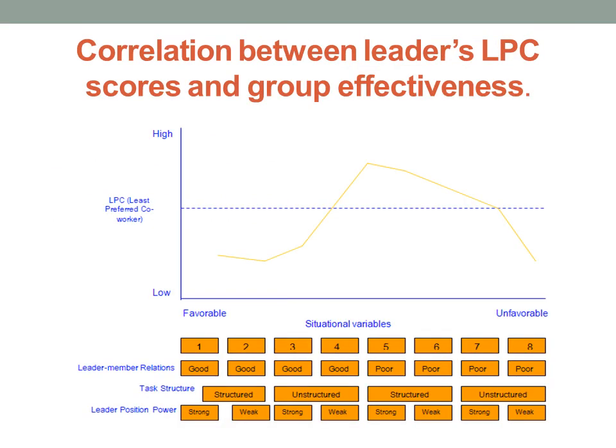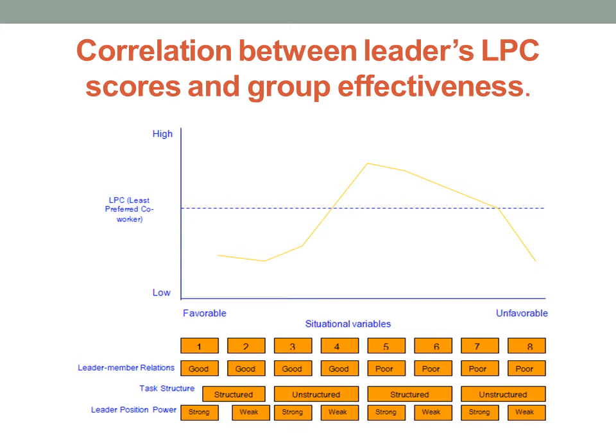Now, the correlation between leaders' LPC scores and group effectiveness. With the help of these three variables, 8 combinations of group task situations were constructed by Fiedler. These combinations were used to identify the style of the leader. The leader's effectiveness is determined by the interaction of the leader's style of behavior and the favorableness of the situational characteristics. The most favorable situation is when leader-member relations are good, the task is highly structured and the leader has a strong position power.